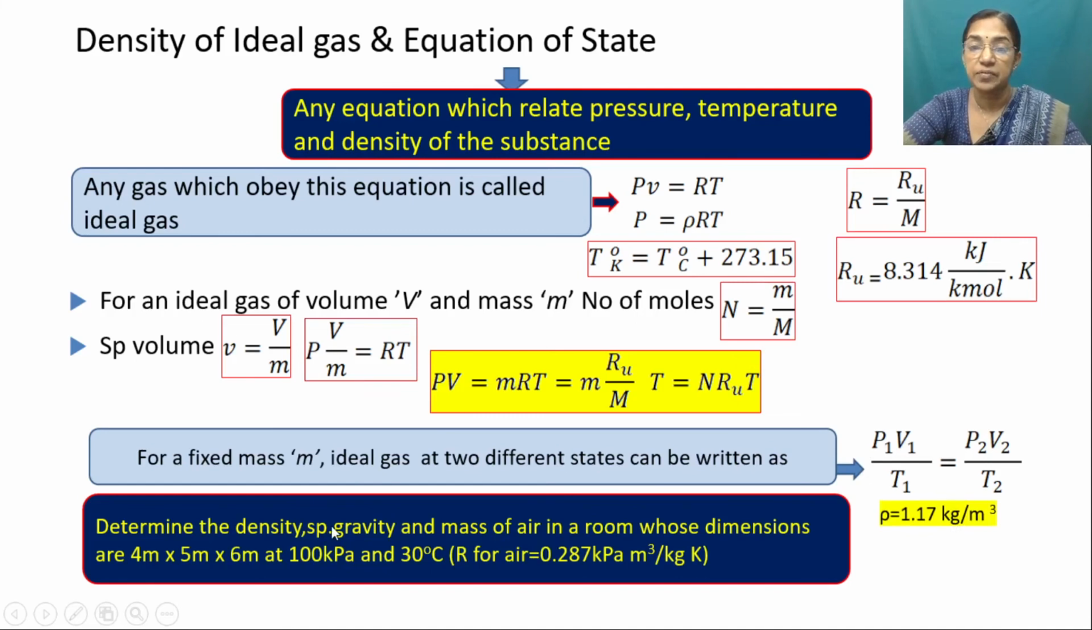Next part is specific gravity. What is specific gravity? Density of the substance to the density of the water. So density of the substance, or density of air, we calculated. We know the density of the water is 1000 kg per meter cube. So this rho divided by density of water will give you the specific gravity. Next is mass of the air. Mass of the air, we can calculate by volume multiplied with the density. So density we calculated, and volume of the air equal to volume of the room. So we can calculate the volume here. Because length, breadth and height is given, so volume you can calculate, volume multiplied with the density will give you the mass.